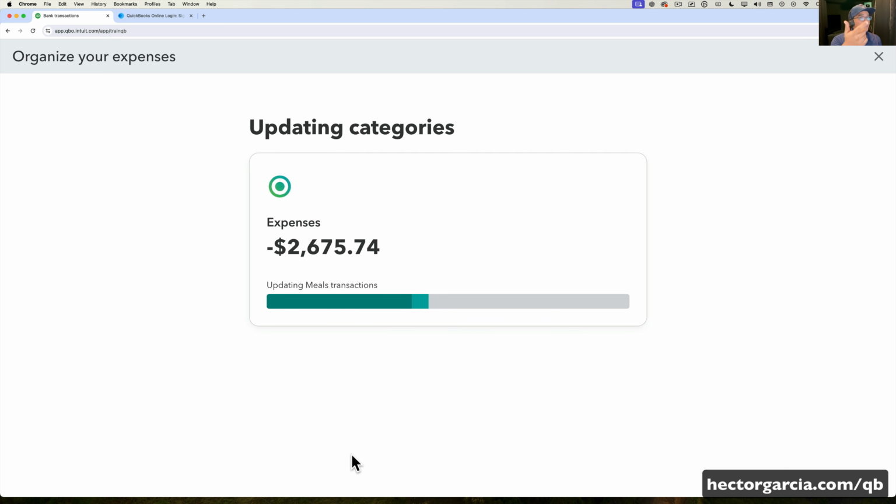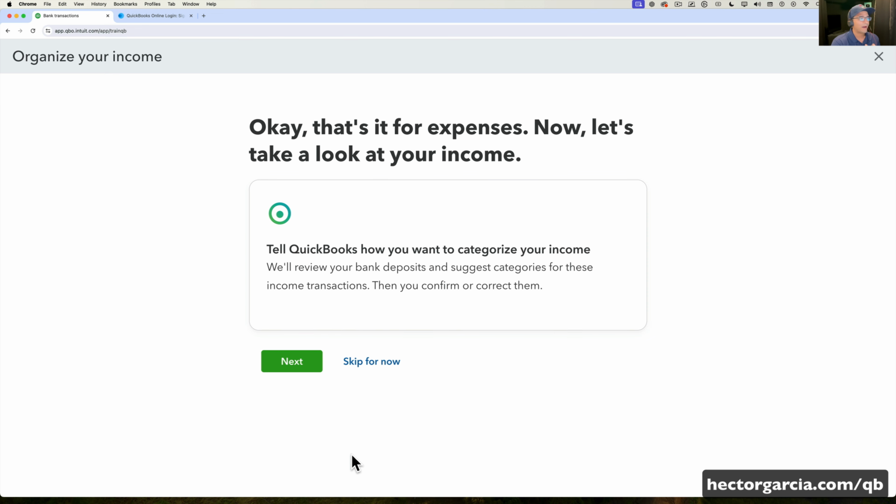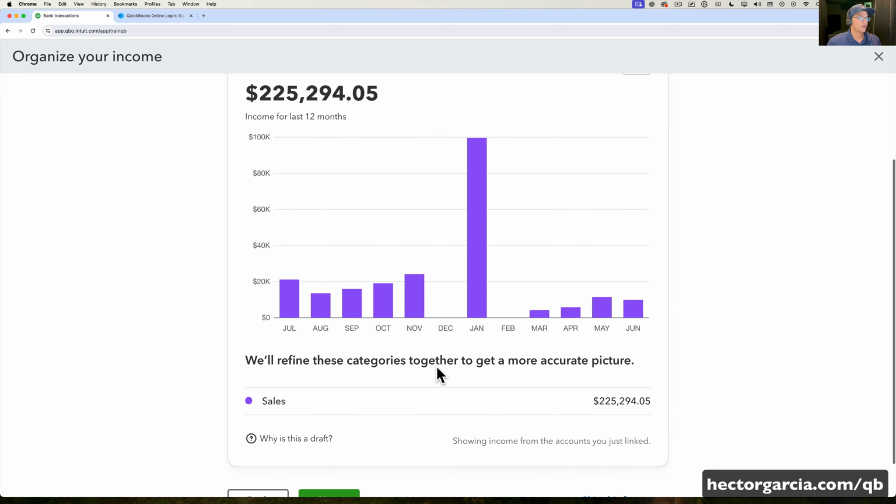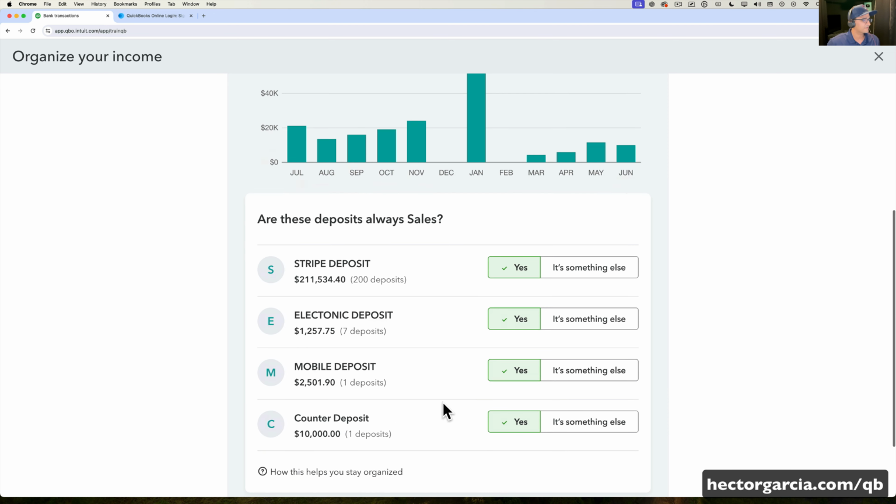Things get a little bit more complex when you have multiple bank accounts, when there's transfers across multiple bank accounts, when you have a credit card, when you have a loan. Once you start adding PayPal, all these things, it's just going to get more complex. But again, I'm just going to continue to click next and agree with what QuickBooks is coming up with. So we're going to click on next.